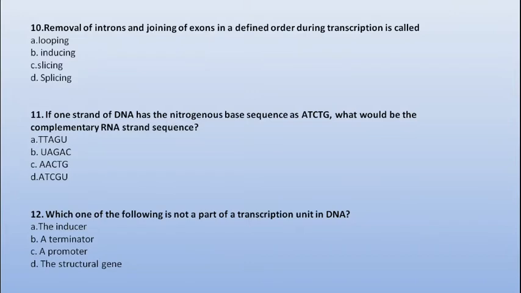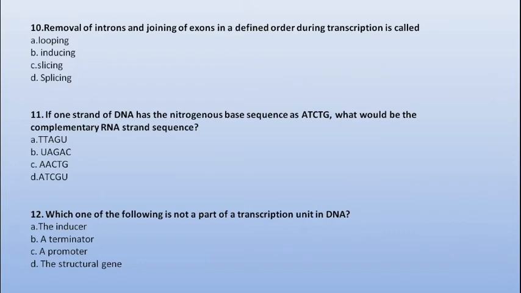Next question, removal of introns and joining of exons in a defined order during transcription is called looping, inducing, slicing or splicing. So the correct option is option number D, splicing.